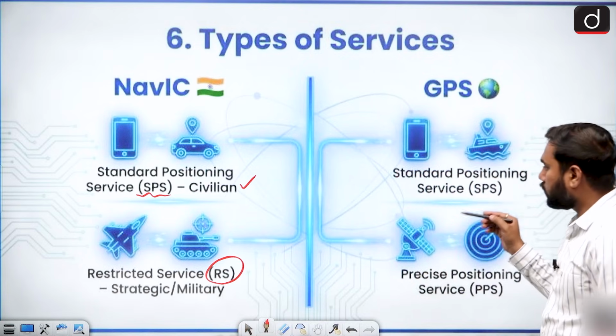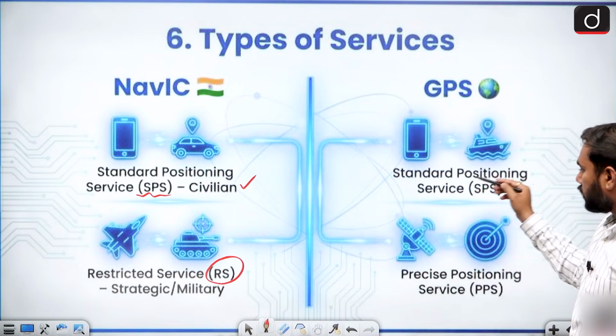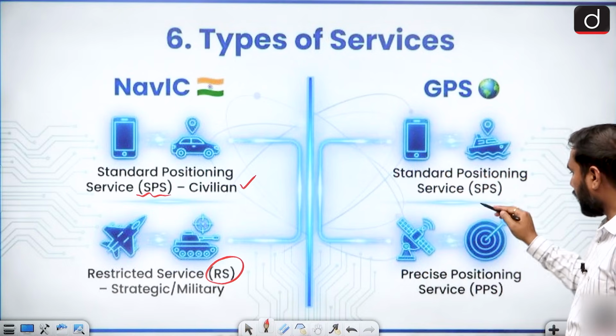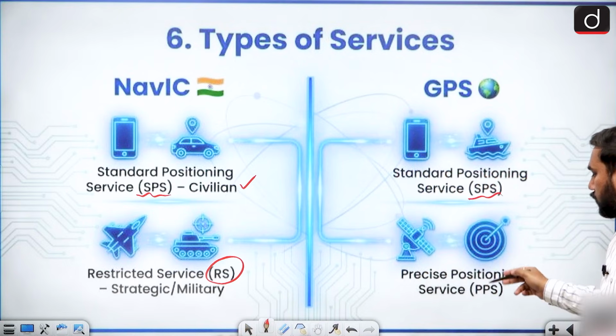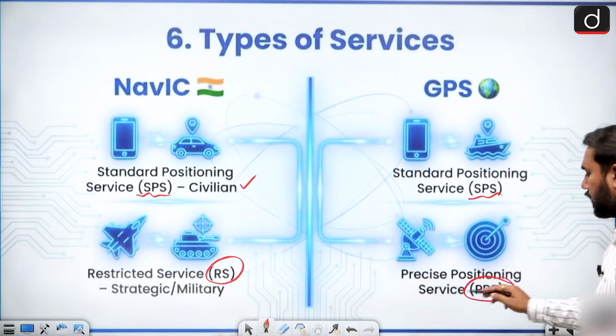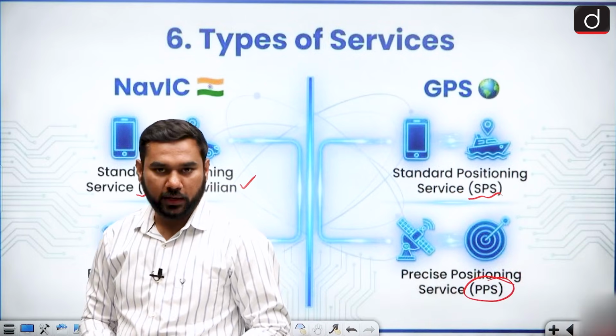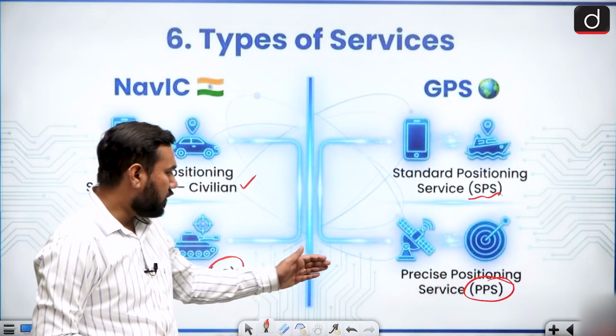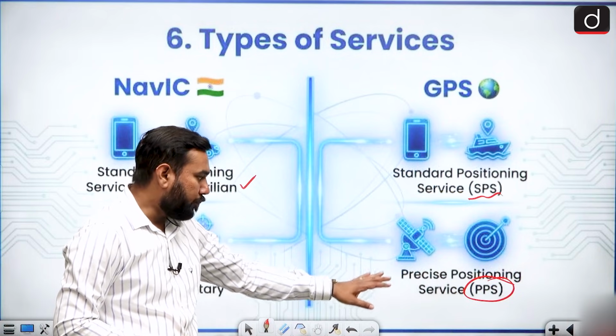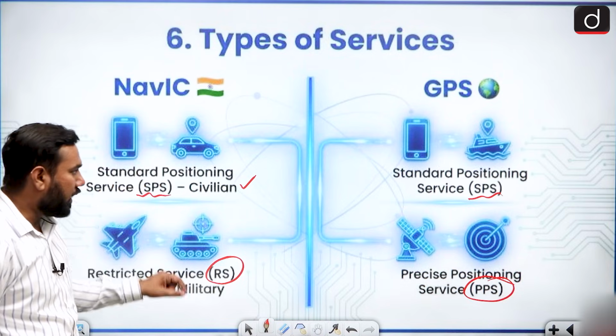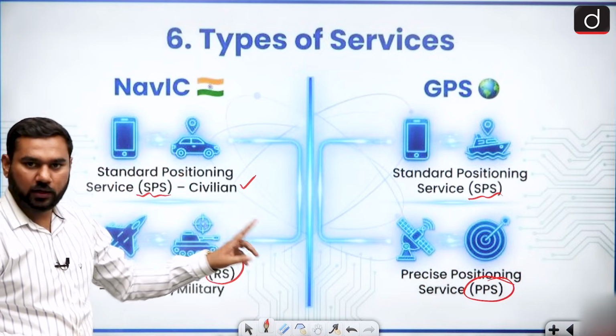But when we talk about GPS, there is a Standard Positioning Service, just like we have SPS, and also a Precise Positioning Service that is called PPS. So the normal civilian signal has the same name, but the restricted one is called PPS for GPS and RS for NavIC. This is again a big difference.